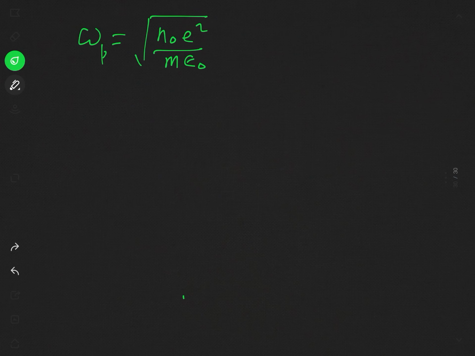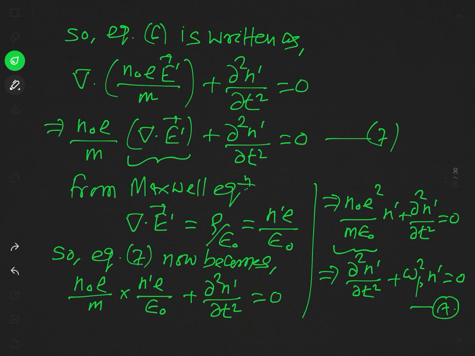This is actually, I have assumed it omega p, so write it as omega p and say this is equation B. Now you can see that this very equation defined in A is simply the equation of SHM. And this equation implies that the number density of electron, that is n dashed, is just oscillating in a simple harmonic manner.